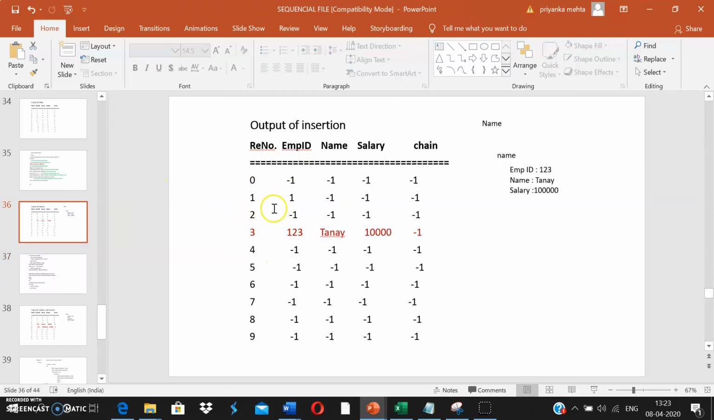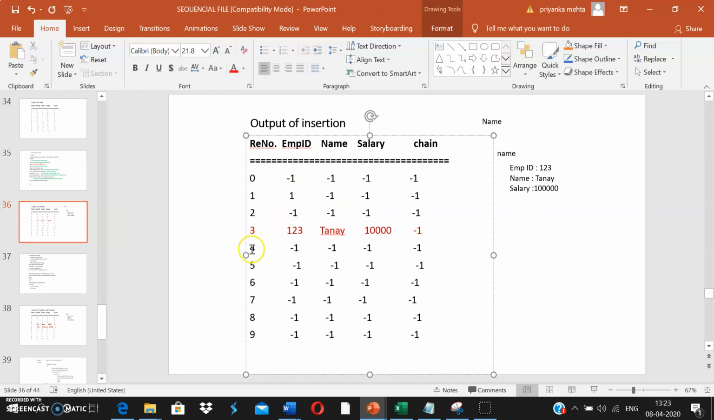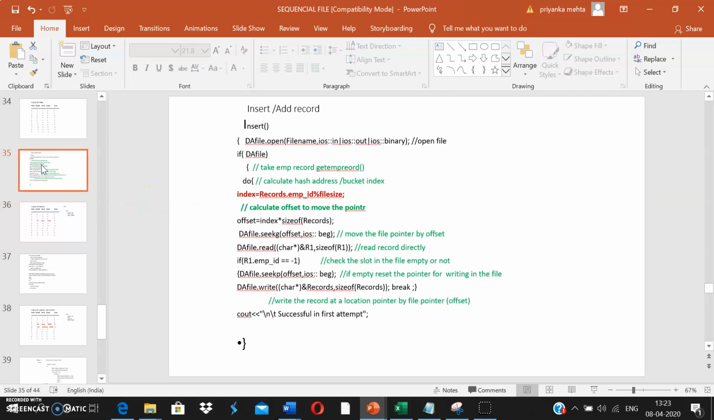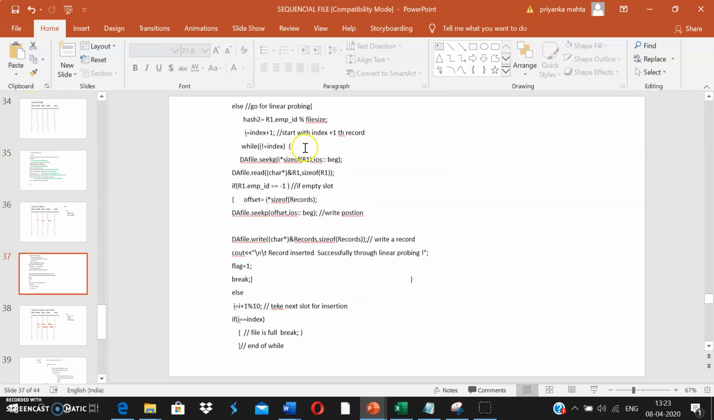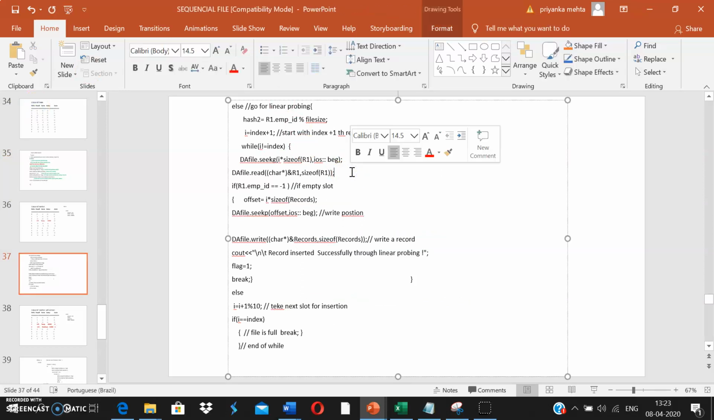That means I'm going to skip 4 records and my pointer will be here in this row. Now I'm going to read the record. Again, I'm going to read the record. Now I'm going to check whether the employee ID is -1, representing by linear probing if I found the empty position. If the slot is empty or not.